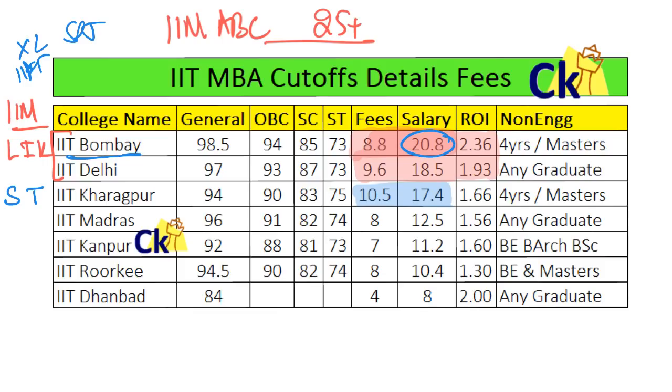Of course, the fees average is less than them, but because of the ROI factor, it can rub shoulders with any of them any day, JBIMS. Now if I go further down the chain, IIT Madras, IIT Kanpur, IIT Roorkee, Dhanbad. If I leave Dhanbad outside, IIT Madras, Kanpur, and Roorkee are all at par with the new IIMs or baby IIMs.